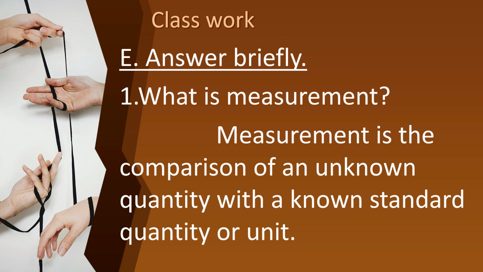And then we have learnt about 2 units. What are the two units? Fundamental units, derived units. Okay children, what is meant by fundamental units? The units which are independent of any other units are called fundamental units. We have learnt 7 fundamental units. What are those 7 fundamental units? Mass, length, time, temperature, luminous intensity, electric current, and amount of substance.